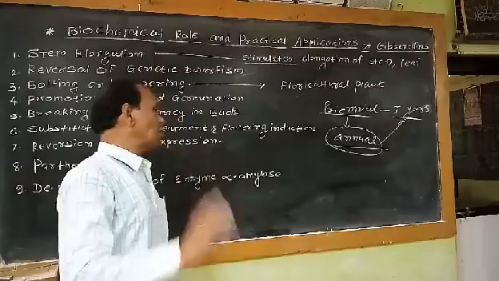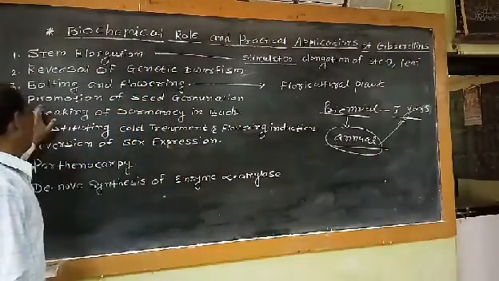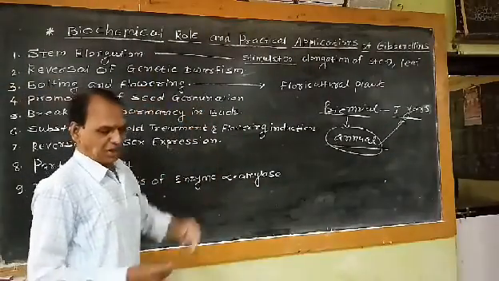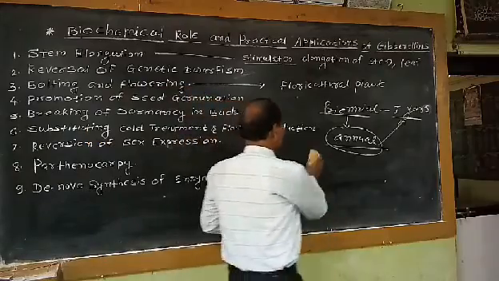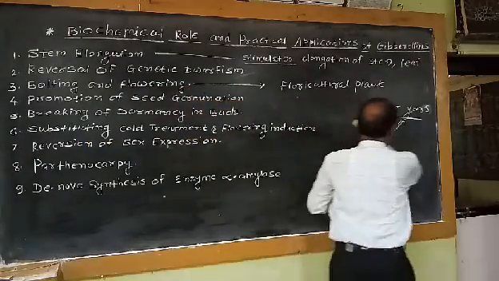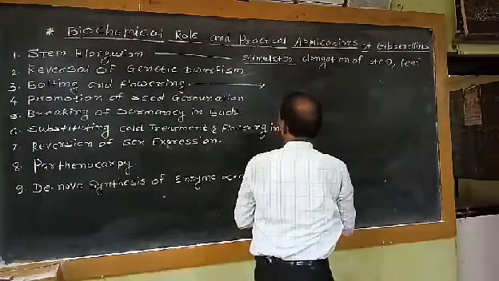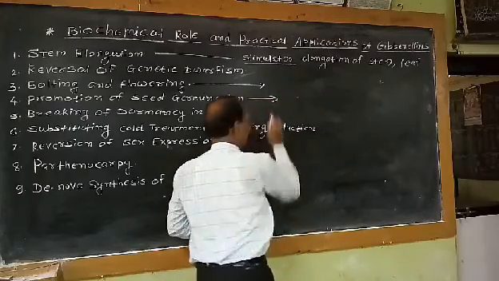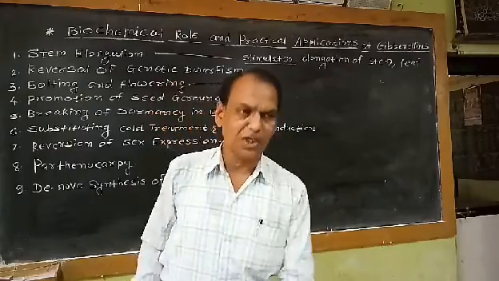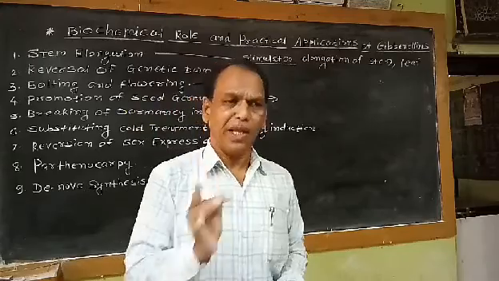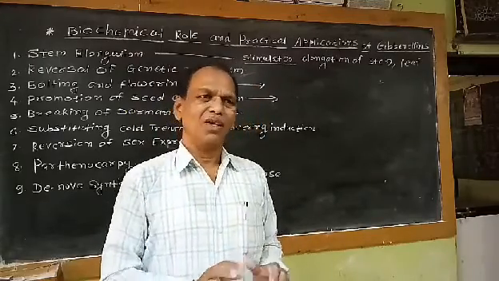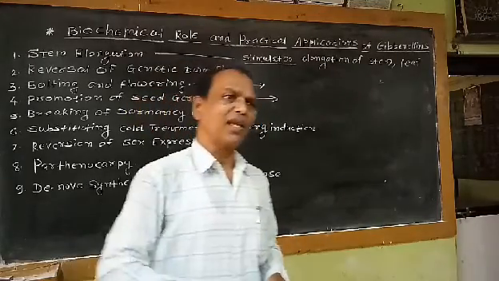Then the next physiological or biochemical role: promotion of seed germination. Naturally, each and every viable seed takes part in the process of germination. When a seed gets suitable conditions for germination like moisture, temperature and air, that means oxygen, the seed sprouts, germinates and produces the radicle and plumule.